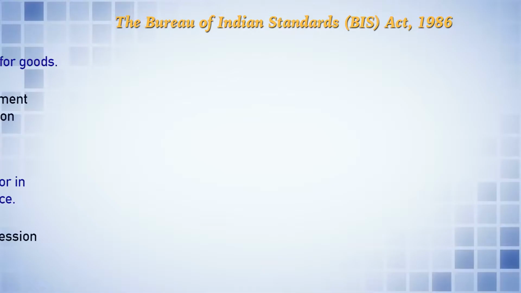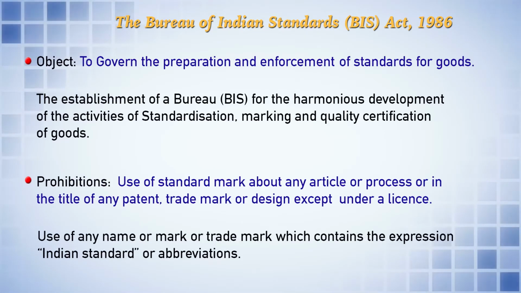Now we will move on to another important act, the Bureau of Indian Standards Act, another important legislation passed in the year 1986. The object of this act is to govern the preparation and enforcement of standards for goods. This law also provided for the establishment of the Bureau of Indian Standards, called the Bureau, for the harmonious development of activities of standardization and the quality certification of goods.